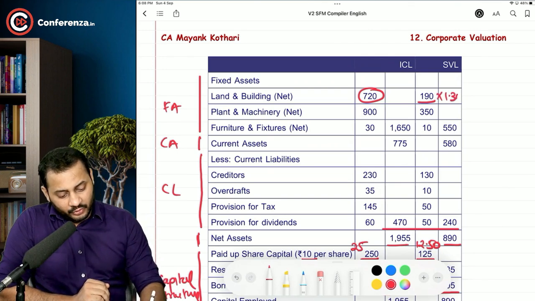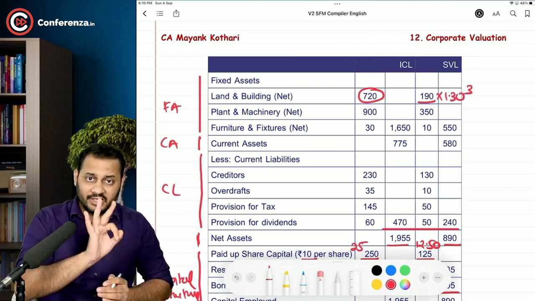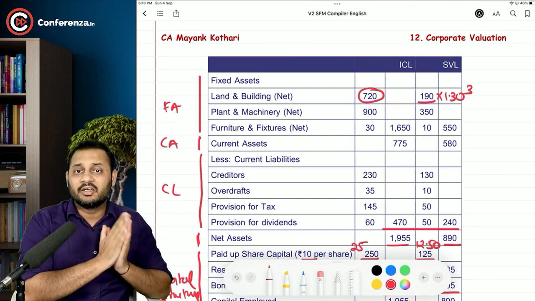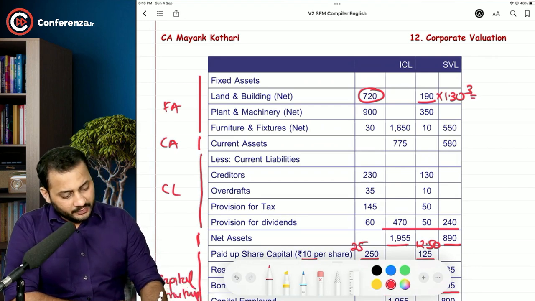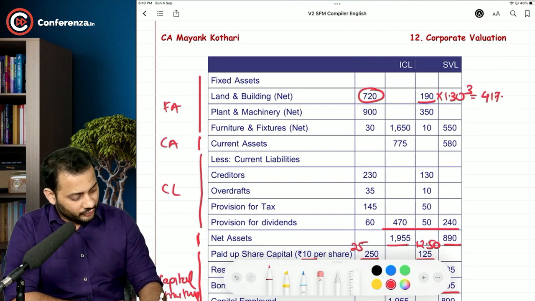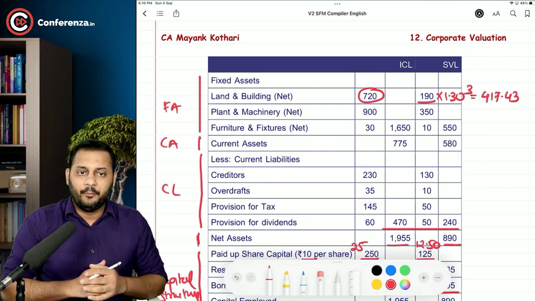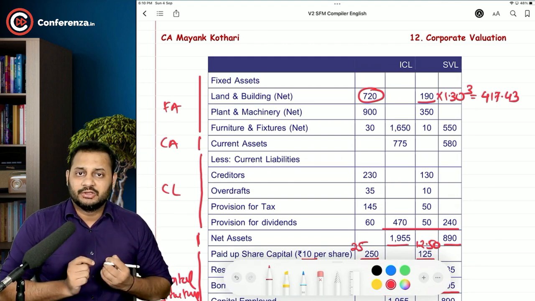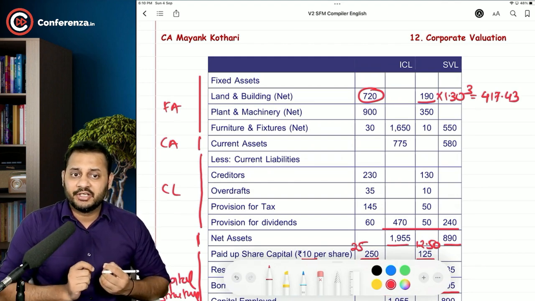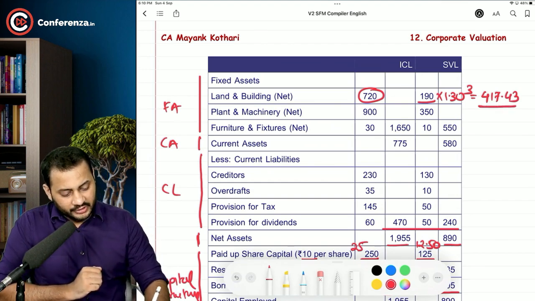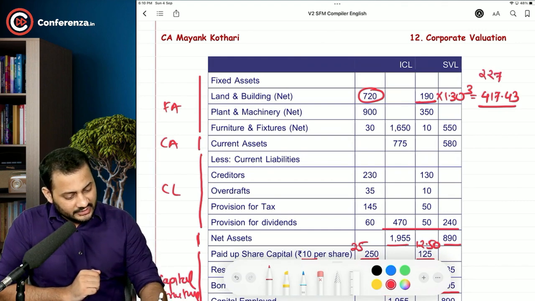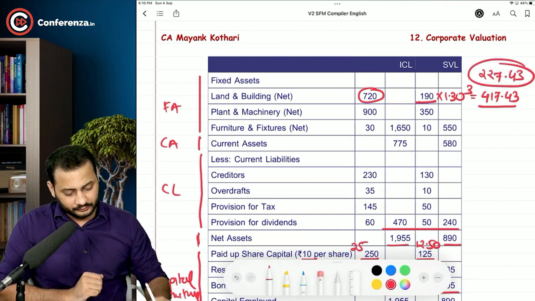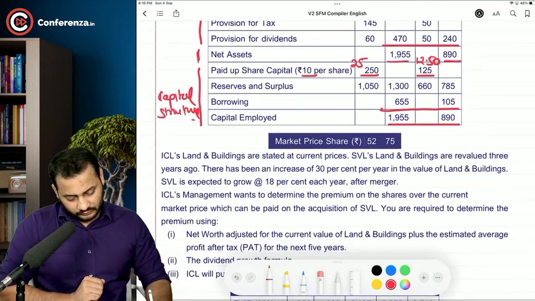It has already grown by 1.30 to the power 3 for 3 years. In the last 3 years it has grown by 30% each year. So what is the current market value? 1.30 cubed into 190. So the current value of this is 417.43. True? That means how much have land and building appreciated? 417.43 minus 190. So the appreciation is around 227.43.